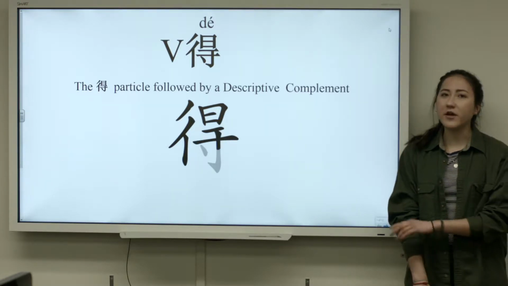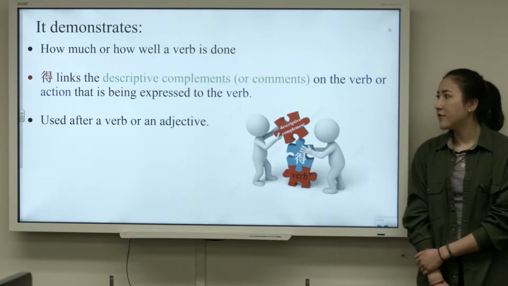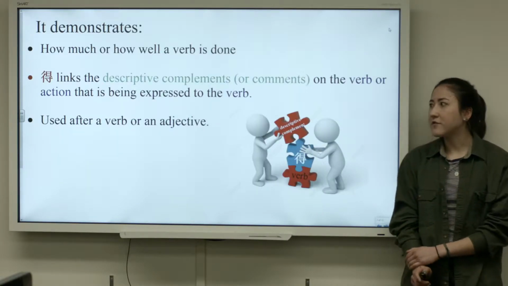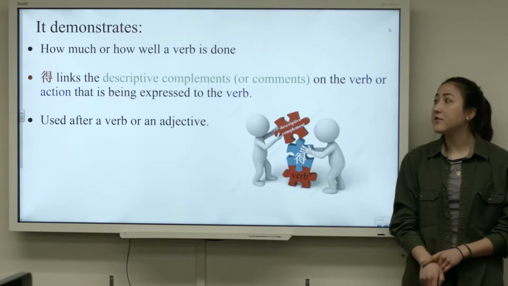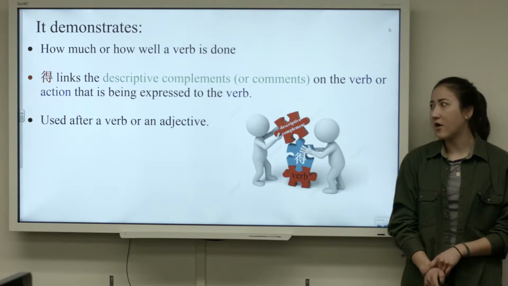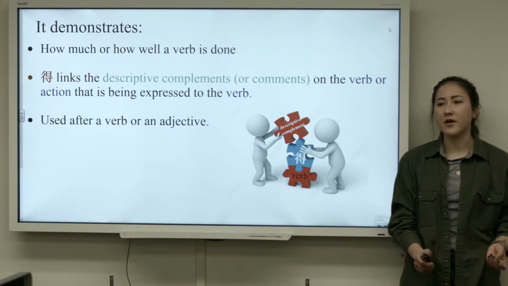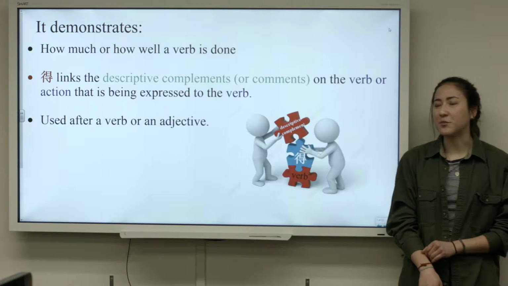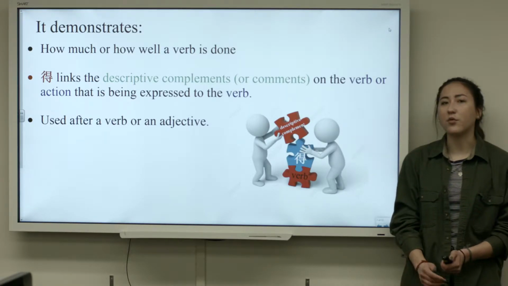It is preceded by a verb and followed by a descriptive complement. So this demonstrates how much or how well a verb is done. De links the descriptive complement or comments on the verb or action that is being expressed to the verb. That sounds a little complicated, but we'll look at some examples in a second. So just to remember, it's used after a verb or an adjective.